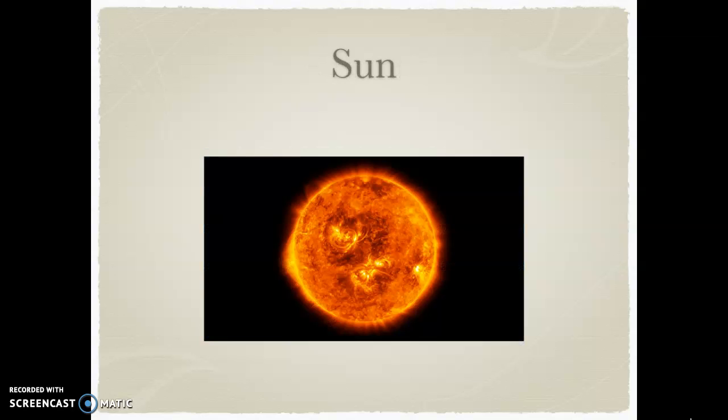The sun. The sun provides heat to our planet, but depending on which part is exposed to the sun, how close it is to the sun, and how high it is on our Earth, it can determine whether we have a warmer temperature or a cooler temperature.